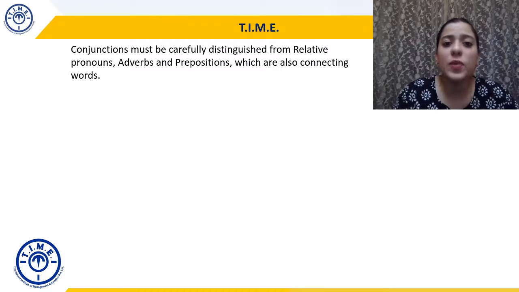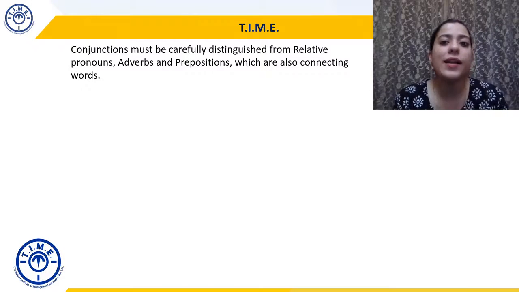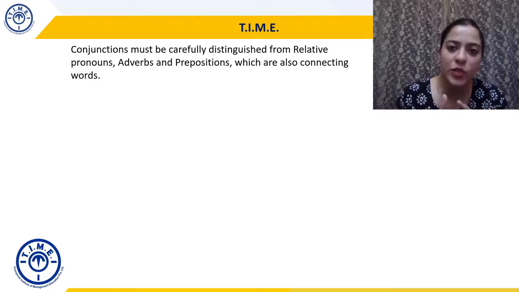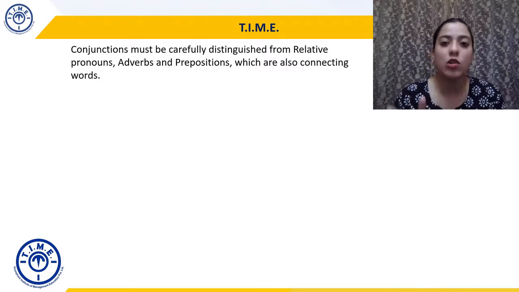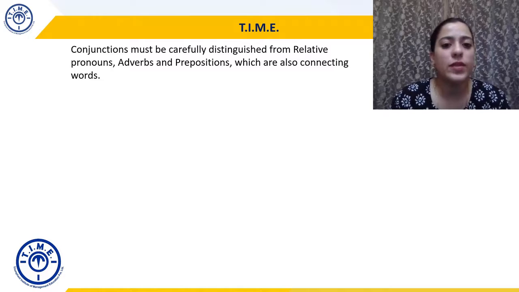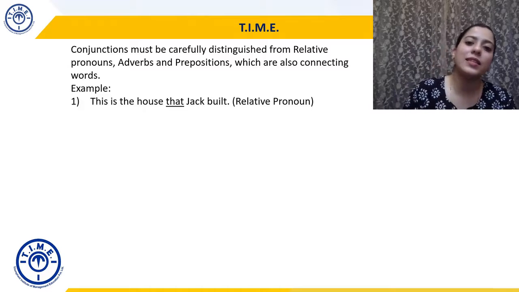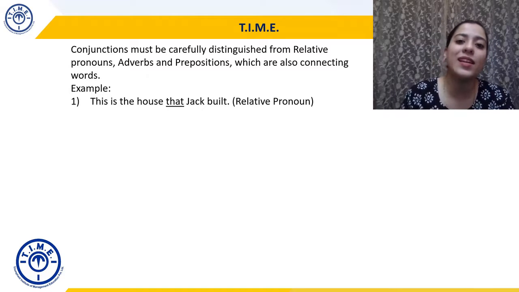Alright. Conjunctions must be carefully distinguished from relative pronouns, adverbs, and prepositions, which are also connecting words. Throughout our discussion of parts of speech, we have discussed these things: relative pronouns, adverbs, and prepositions. And as you very well know, these can also form connections between words and various clauses. So, conjunctions must be very carefully distinguished from these other parts of speech. Let's understand with a few examples. This is the house that Jack built. So that here is not joining anything, it's actually a relative pronoun.